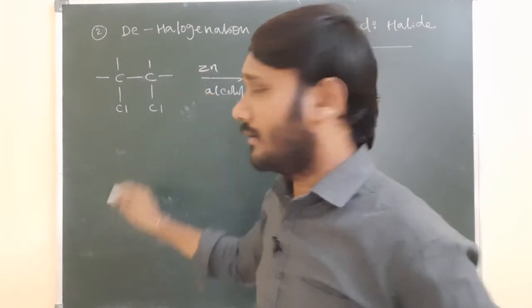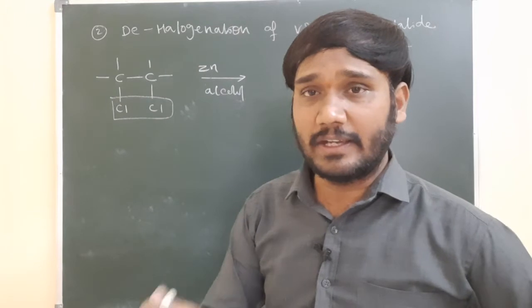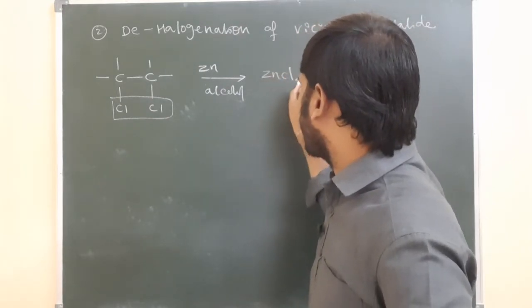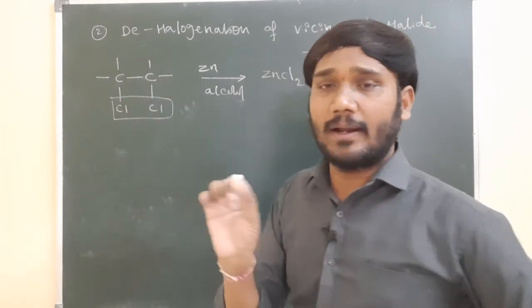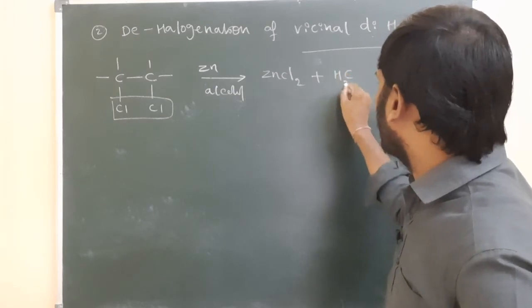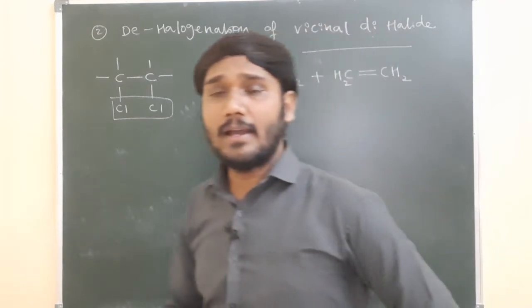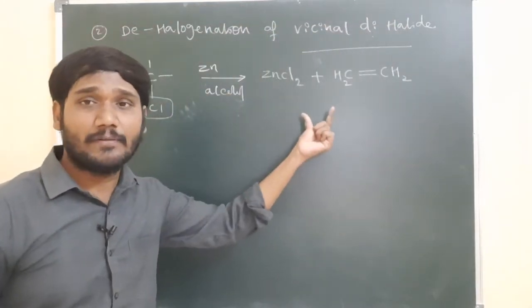This is the zinc. When it reacts with these 2 chlorines, the product formed is zinc chloride. At the same time, between these 2 carbon atoms a double bond is developed. So it means CH2 double bond CH2 formation takes place. It means alkene formation takes place with the help of vicinal dihalide.